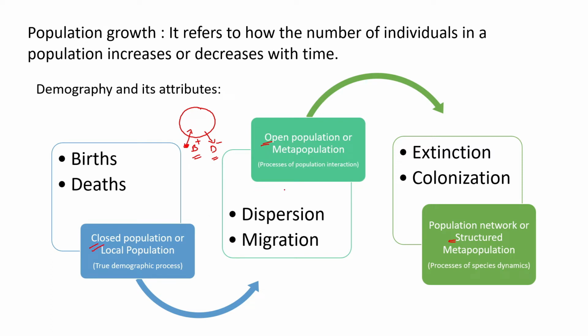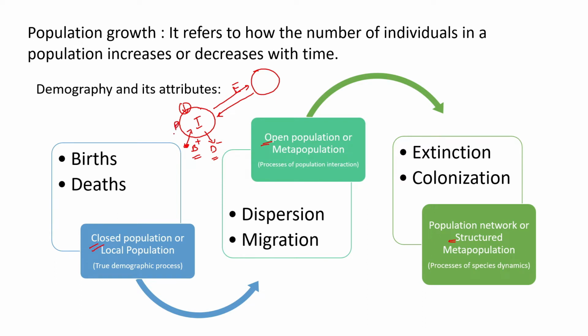Then comes open population. Here are, let's say, two populations of the same species. Populations here always refer to individuals of the same species. So there is exchange of individuals that happens. There might be emigration, there might be immigration. Open population here refers to one particular population with exchange of individuals within it. You have to understand that an open population refers to only one particular population, and it is allowed exchange of individuals. So there are population interactions happening with the particular population patch.